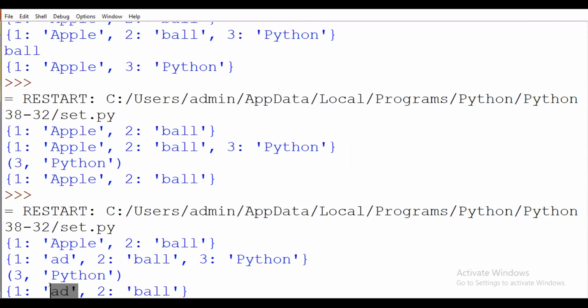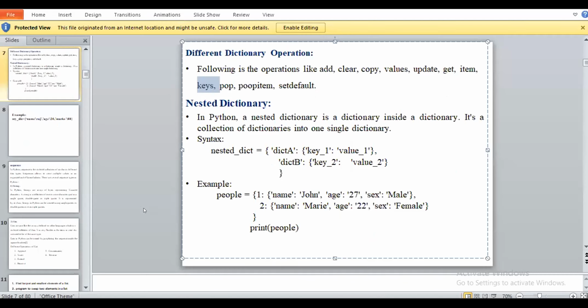Like that, you have to see here my dictionary value at apple. I will update that value. So these are all some of the basic operations. Okay. So all of you understood how to declare the dictionary and how to perform the different operations on dictionary.